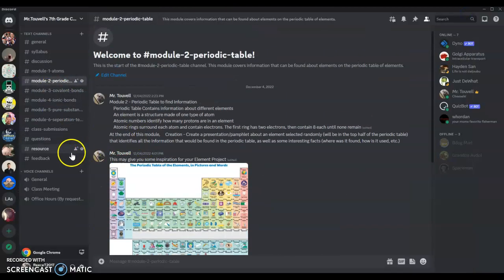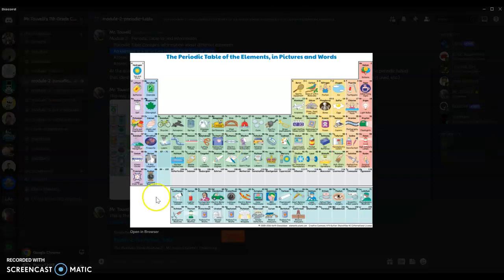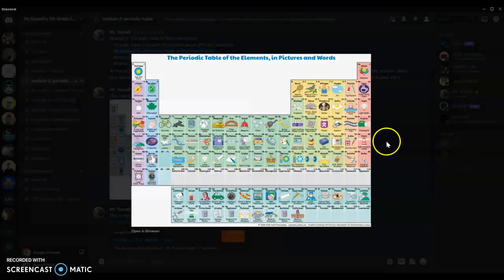We have one of these for every single module. The content may be a little different. Like, we have this right here where students are supposed to be looking for things around the house and trying to identify their elements. So we have a multimedia little graph like this that should be helpful for getting them started.